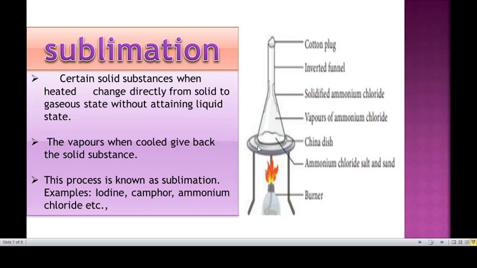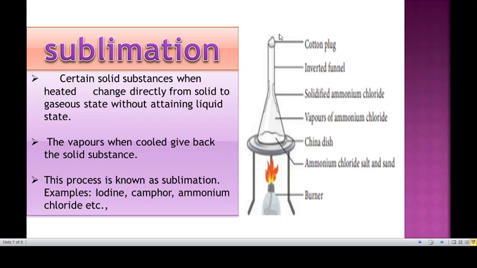First of all, we have to take the ammonium chloride salt and sand in the china dish. So the burner gives a flame. Okay, so by heating, what will happen? The ammonium chloride gets vaporized. Okay, so it just surrounds the inverted funnel. Okay, because here the cotton plug is present. So the cotton plug does not allow the ammonium chloride vapor to go out.